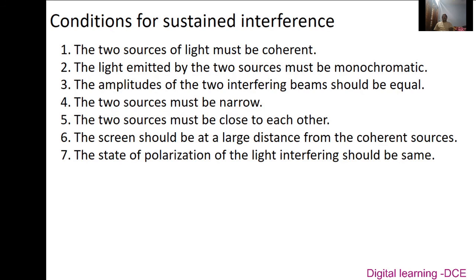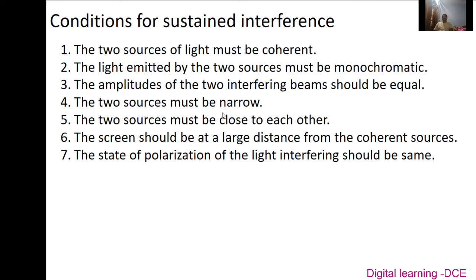Next, we will move on to the conditions for sustained interference. First, the two sources of light must be coherent. Second, the light emitted by the two sources must be monochromatic. Third, the amplitudes of the two interfering beams should be equal. Fourth, the two sources must be narrow.